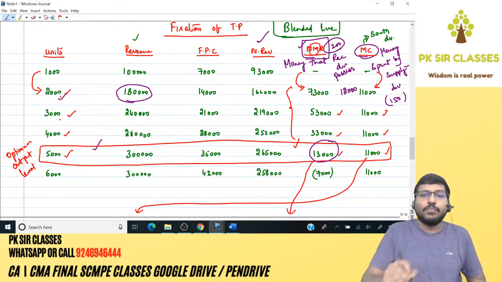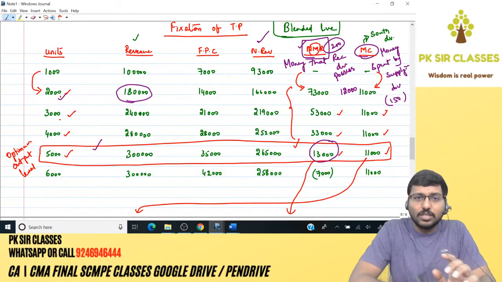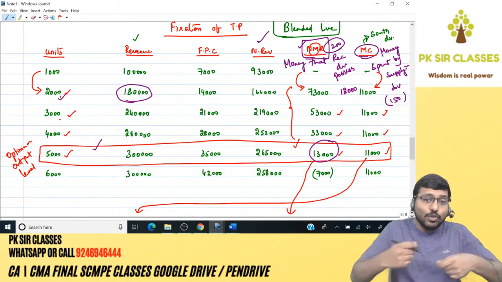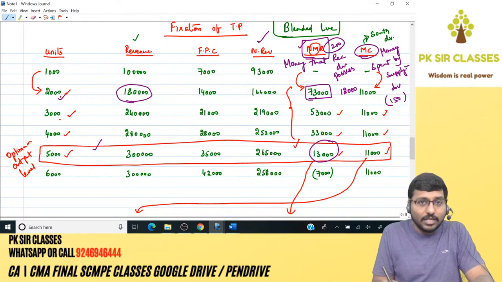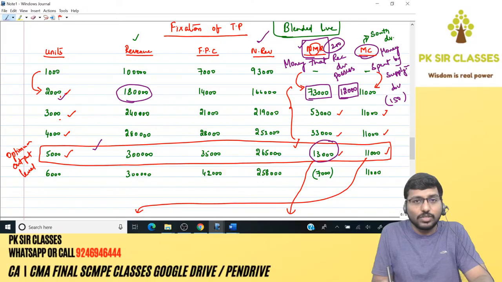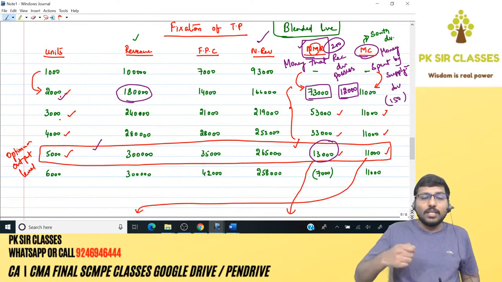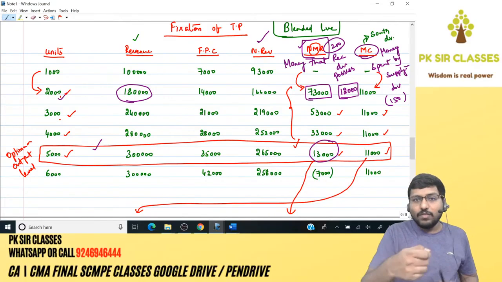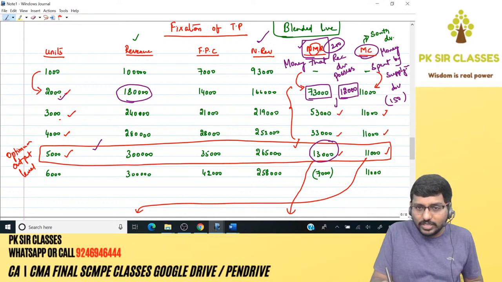12,000 is the TP. The TP becomes cost for the receiving division, which means the receiving division will have to pay 12. Will it pay 12 in this scenario? Yes, it has got 73,000 and the TP cost is 12,000. If the TP is 12, the receiving division has to pay 12,000. Will it pay 12,000? Yes, because it has got 73,000. So no problem. Let's go to the next level.